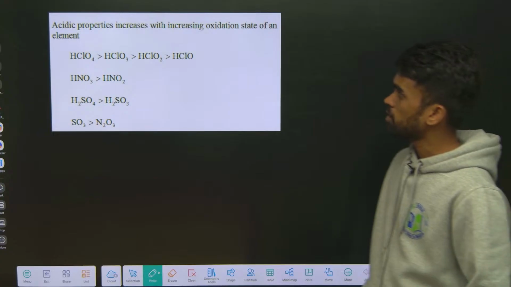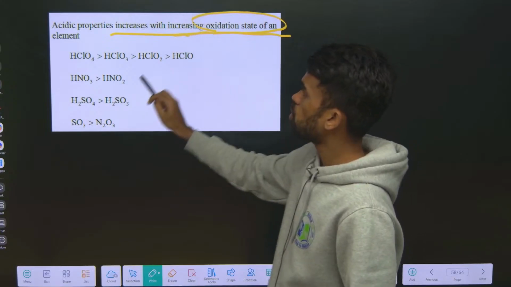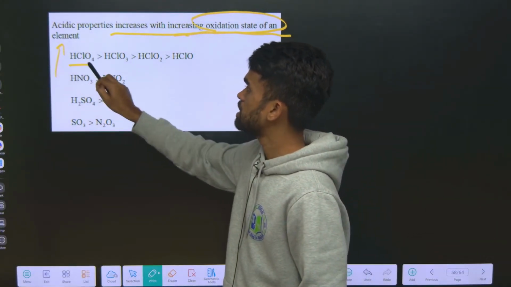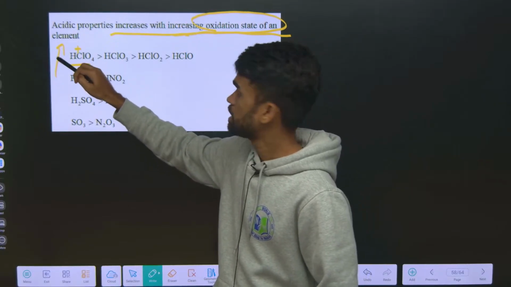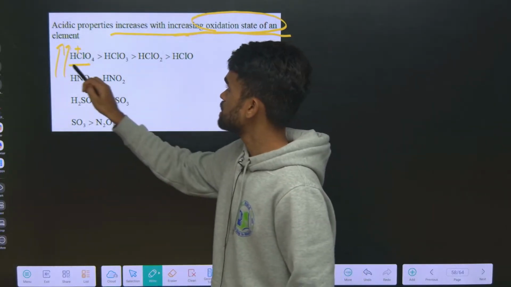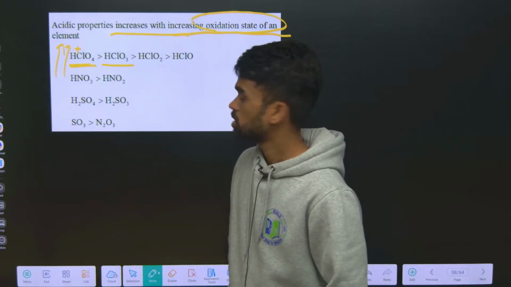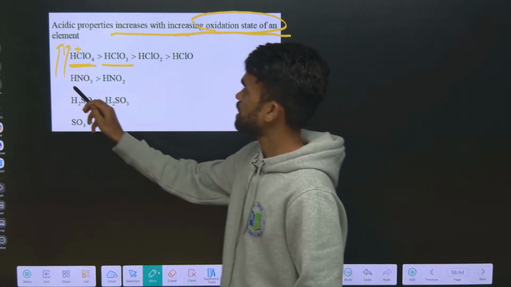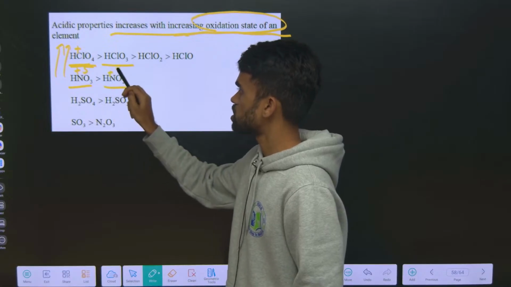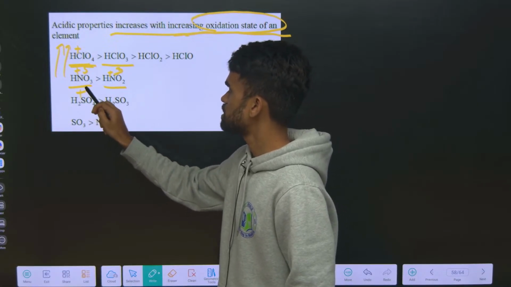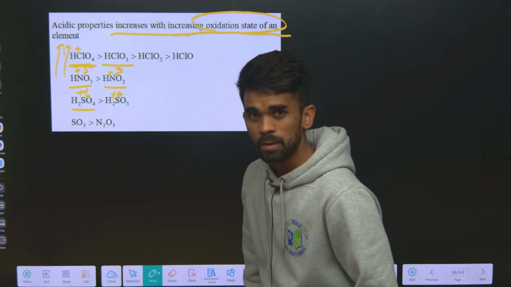Based on this, you can answer the question: acidic properties increase with increasing oxidation state. The greater the oxidation state of an element in its acid, the greater is its acidic nature. HClO4, perchloric acid, is more acidic than HClO. Nitric acid is more acidic than nitrous acid because it is +5 oxidation state, here +3. Sulfuric acid is +6, here it is +4. So the greater the oxidation state, the greater the acidic nature.